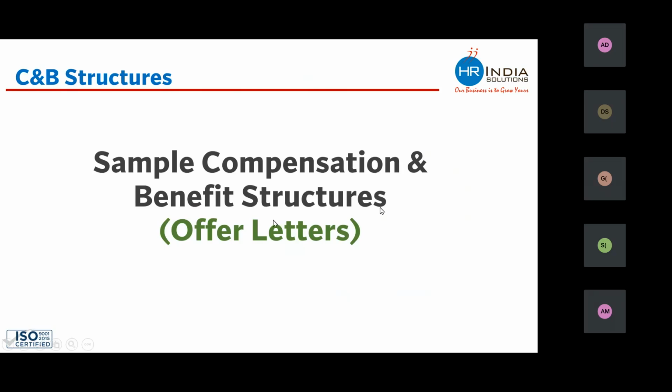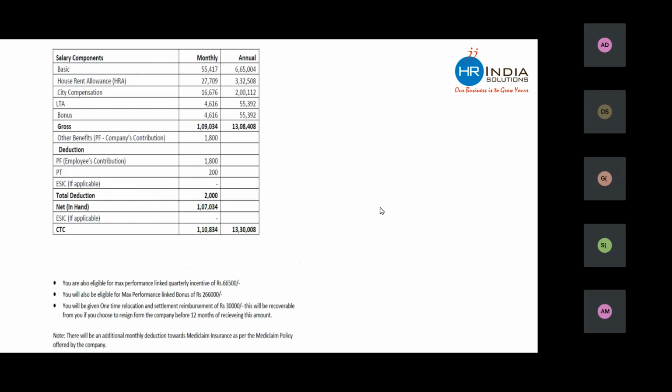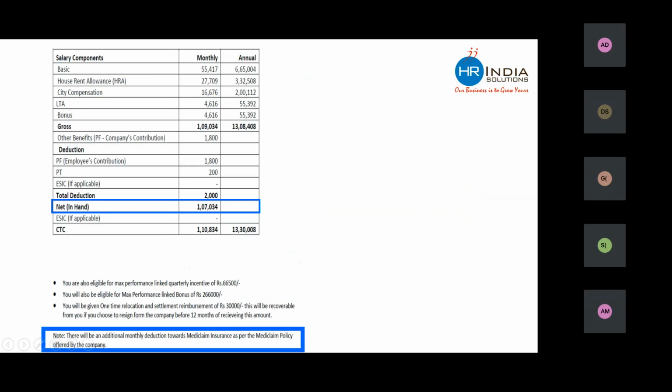These are a few real offer letters which have been issued by our client. This is one offer letter in which the company is offering 1,07,034 in hand. But the company is mentioning that there would be a deduction on account of the medical claim policy. So the medical policy money is getting deducted from the employee salary, and the net in-hand salary will go down further.